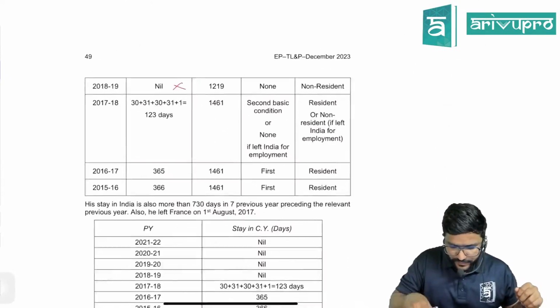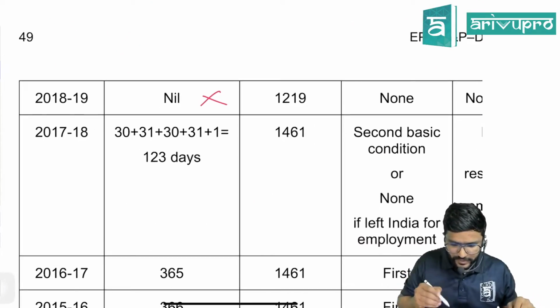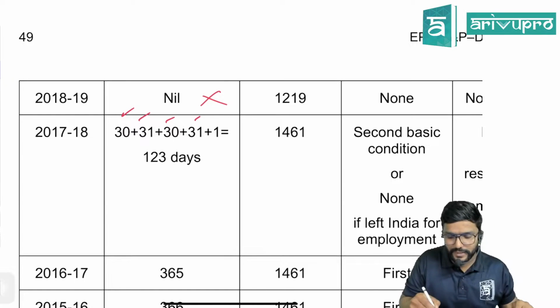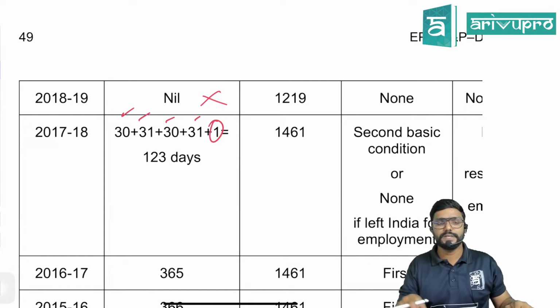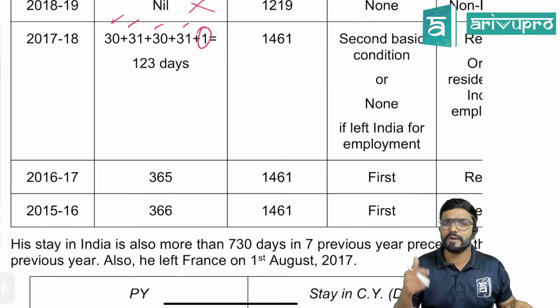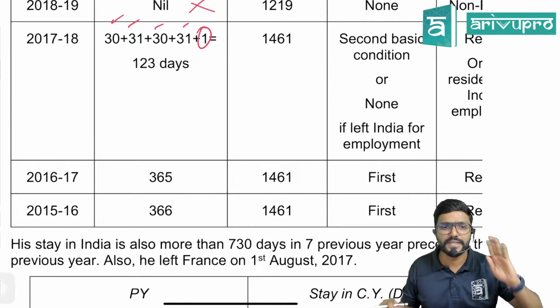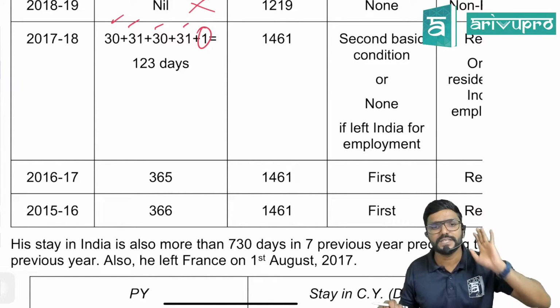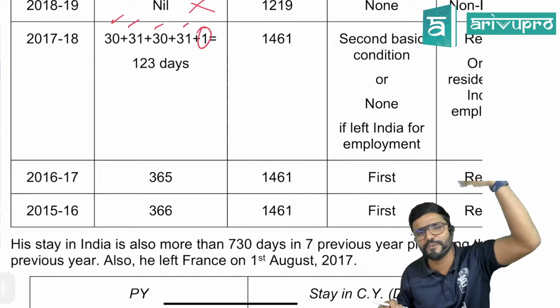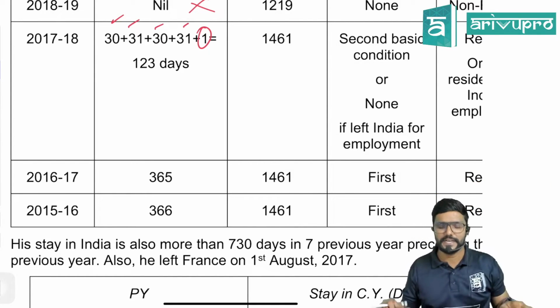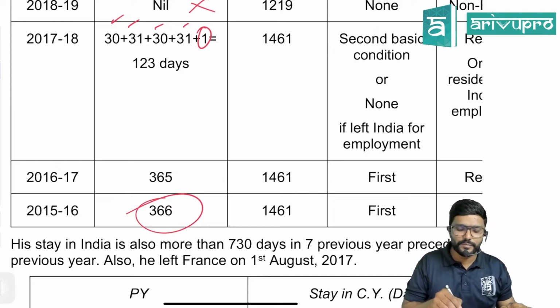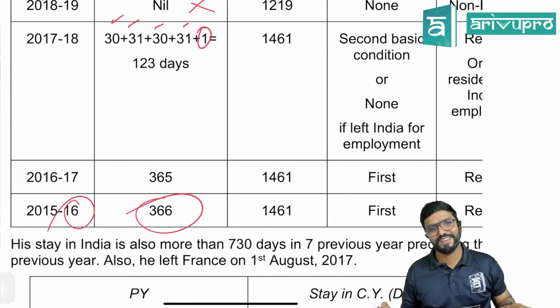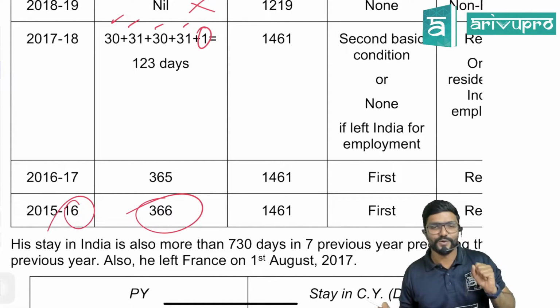So you can see here, April, May, June, July plus 1 day in August. So in 17-18, how many days was he in India? 123. Then 16-17, 365. 15-16, 366. Even if you take before that also, he was completely in India. Sir, here why 366, sir? Because 2016 is a leap year. Okay.